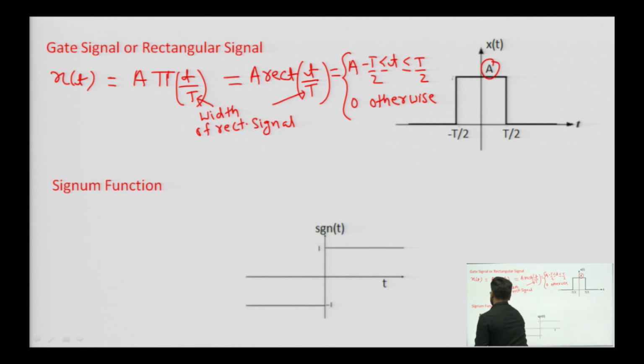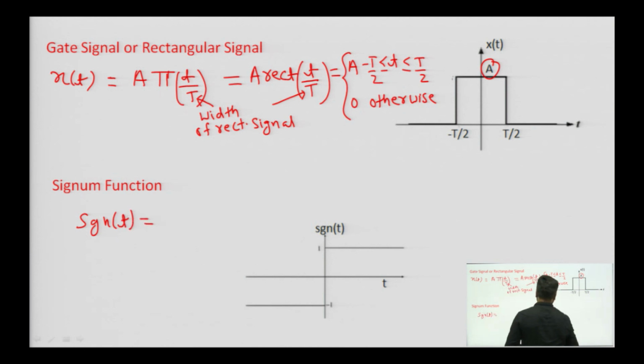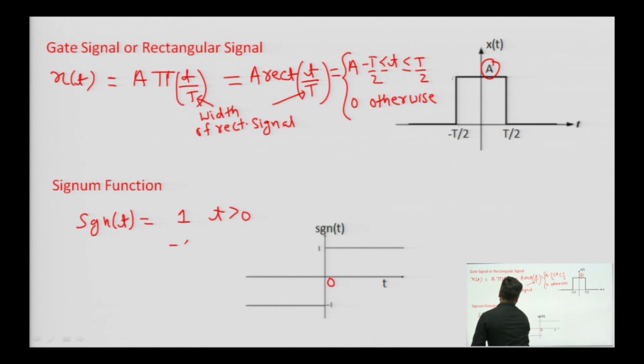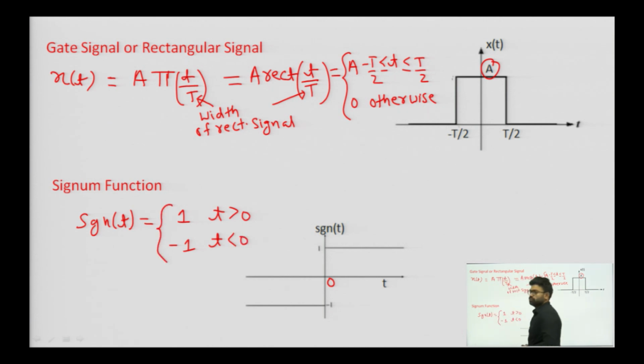Then we have signum function. Signum function can be mathematically represented as, from graphically it can be seen when t is greater than 0, this is our 0, when t is greater than 0 it has a value of 1, when t is less than 0 it has a value of minus 1. So, this is our signum function.